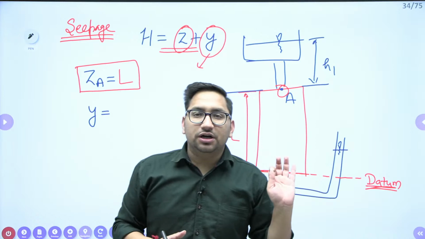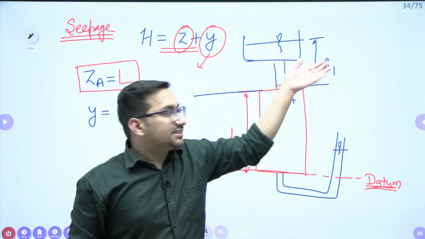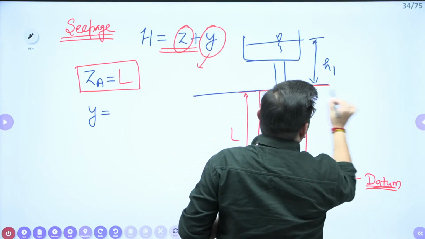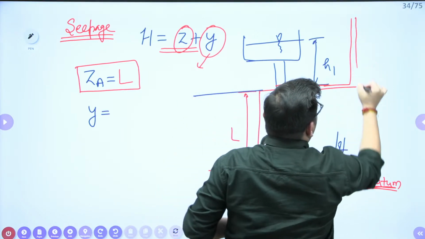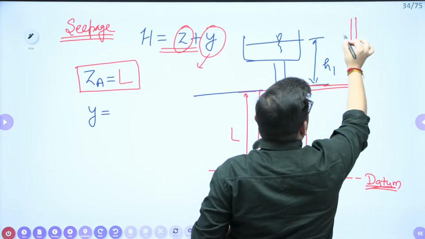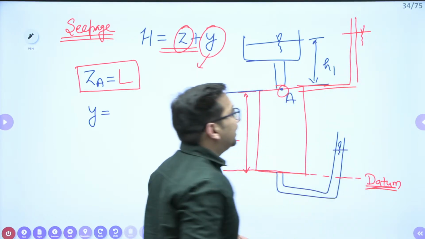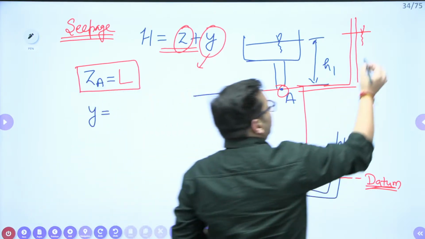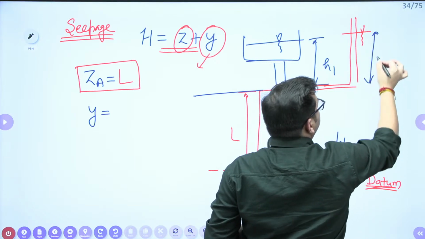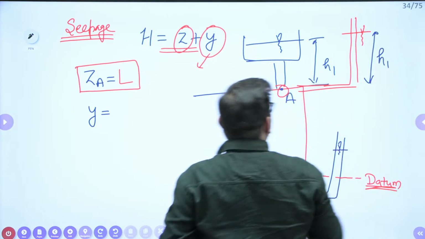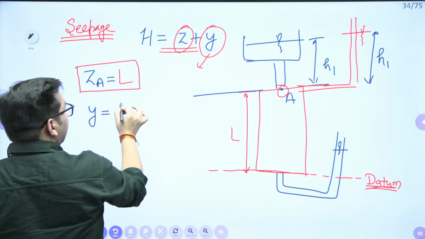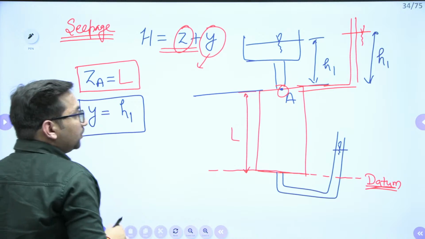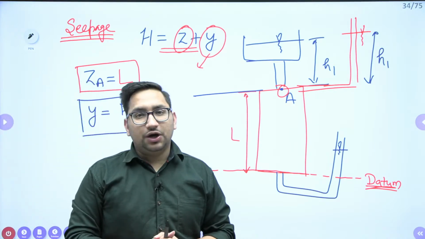If you put one piezometer here, up to whatever depth the water level will rise, that is going to be your pressure head. It will rise up to h1 height. So your y1 will be h1. I hope it is clear.